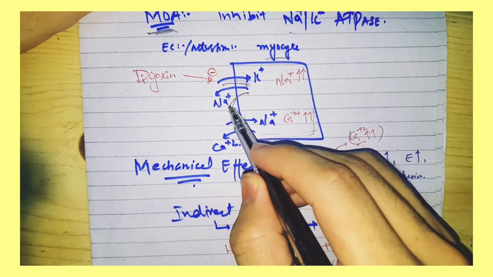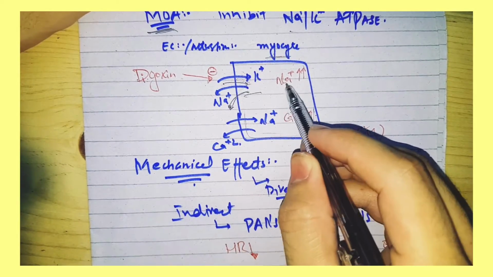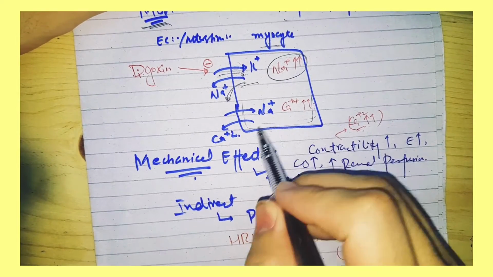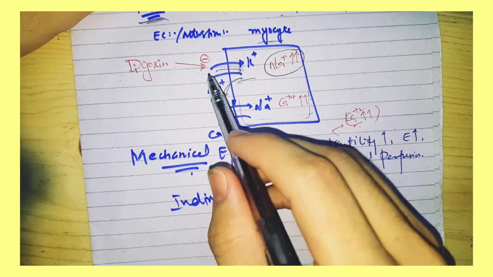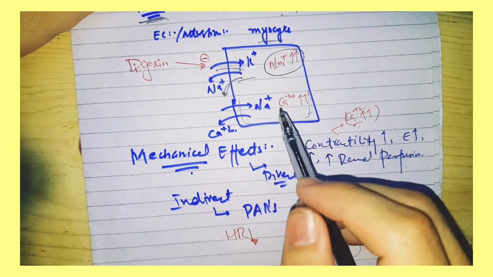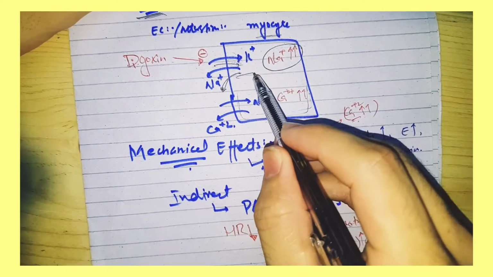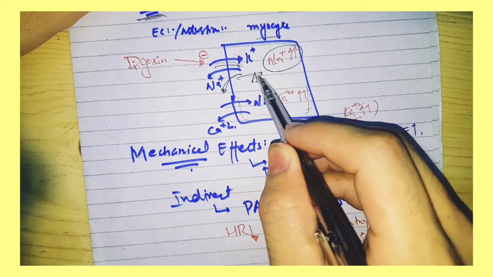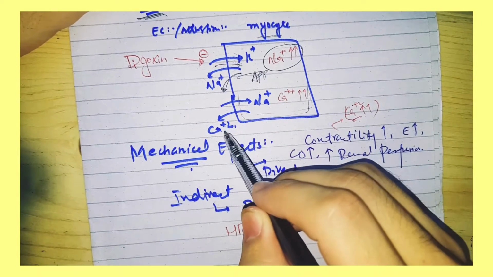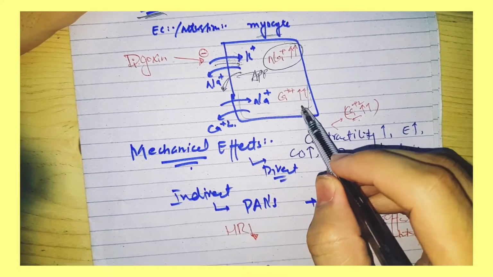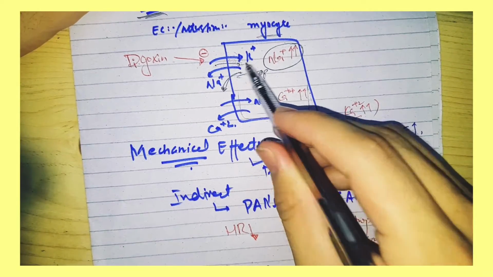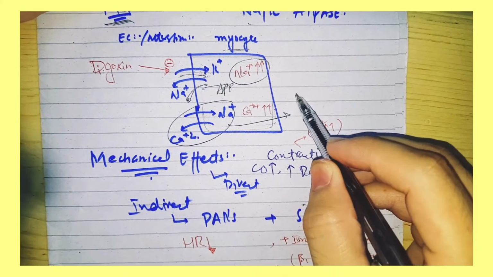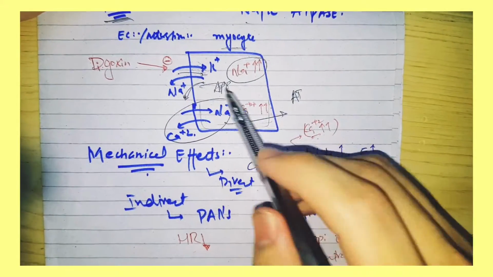If there is no efflux of sodium, there will be sodium accumulation. Number two, there is the sodium-calcium channel. After digoxin blocks the sodium-potassium ATPase, there will be no gradient for the sodium-calcium channel, which uses the energy derived from the sodium-potassium ATPase.